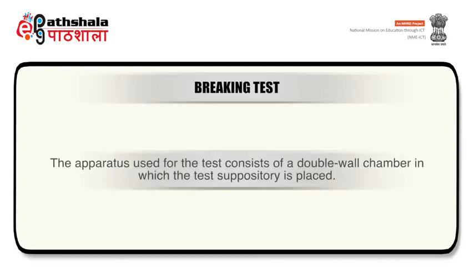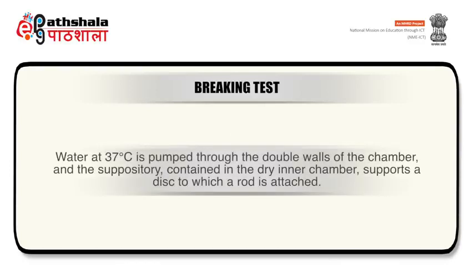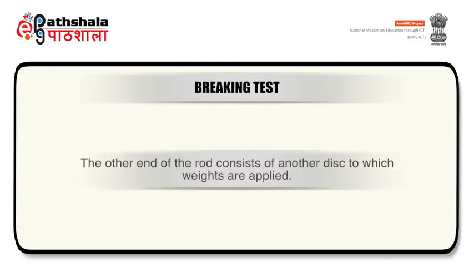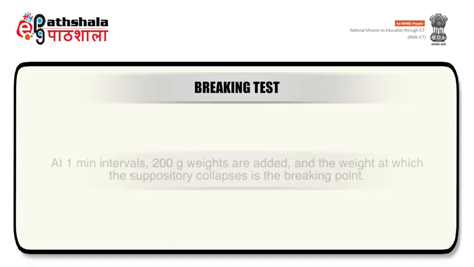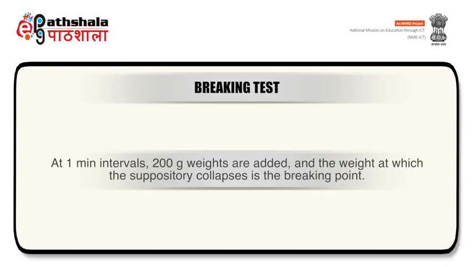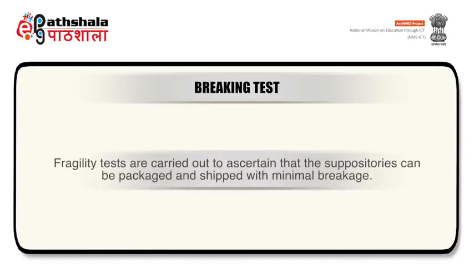Apparatus used for test comprises a double wall chamber in which test suppository is placed. Water at 37 degrees Celsius is pumped through the double walls of the chamber and suppository contained in the dry inner chamber supports a disc to which a rod is attached. The other end of the rod comprises another disc to which weights are applied. Test is conducted by placing 600 grams on the platform. At 1 minute interval, 200 gram weights are added and the weight at which the suppository collapses is the breaking point. Fragility tests are carried out to ascertain that the suppositories can be packaged and shipped with minimal breakage.